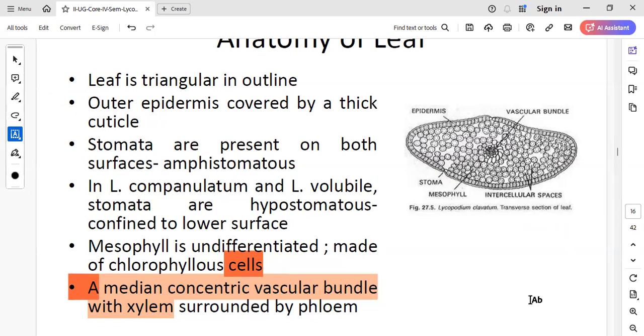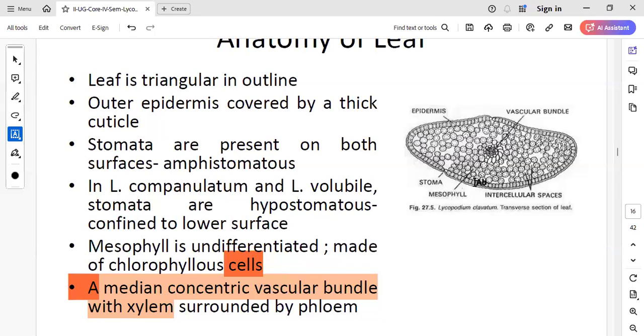Right. So oval means it will be perfectly round in shape, almost round in shape. But here it is not round. It is giving rise to a somewhat triangular outline. So it is not that important, but I'm telling it is triangular in outline.